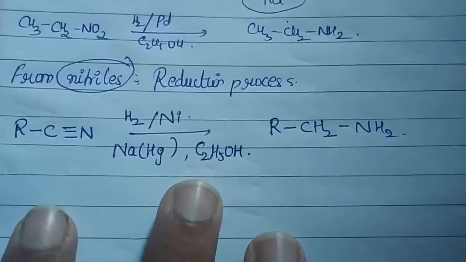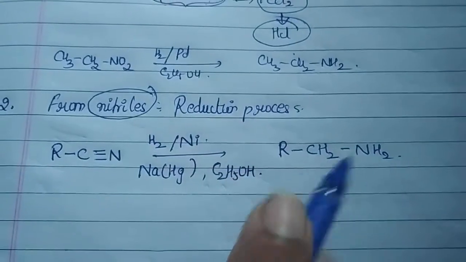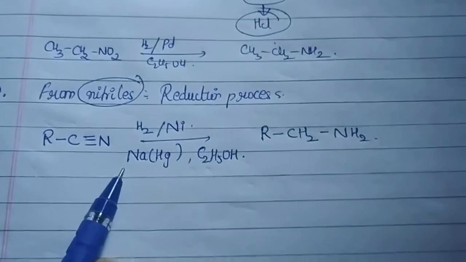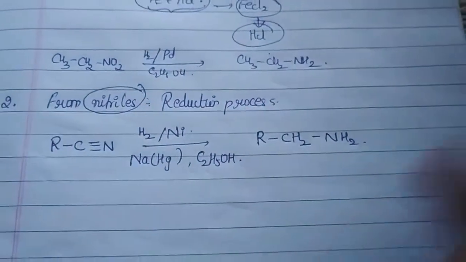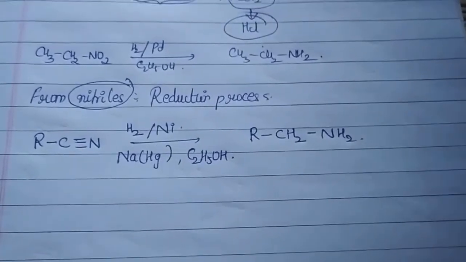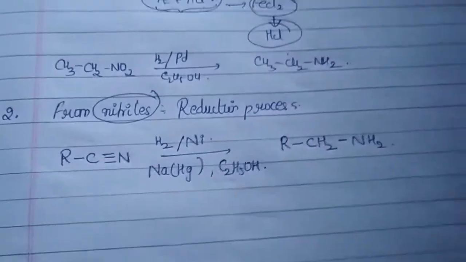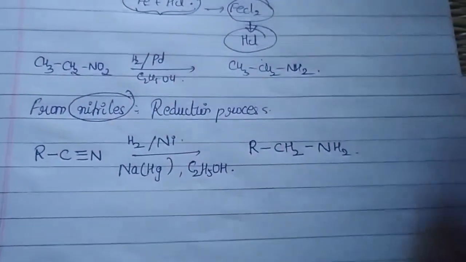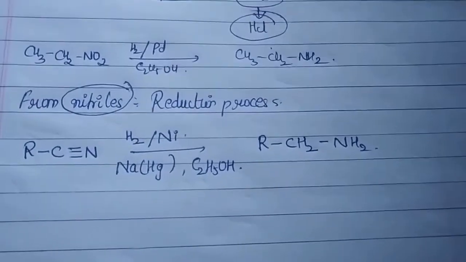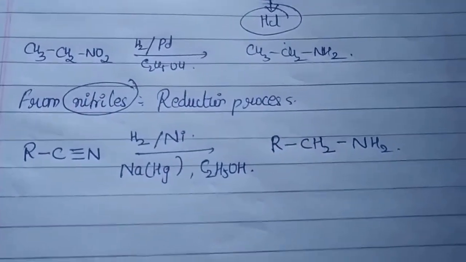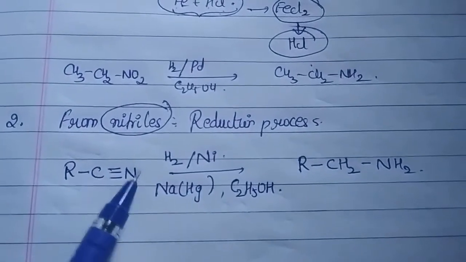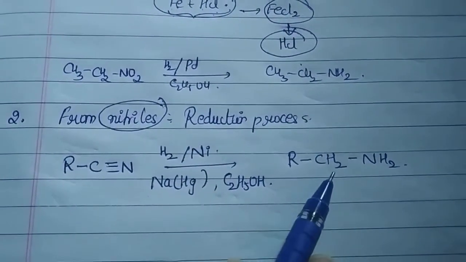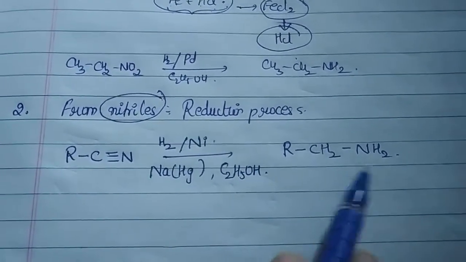In the given reaction, you could see that we have converted a nitrile to the respective primary amine in the presence of hydrogen and a nickel catalyst, and we have also used sodium amalgam so that the reaction would be faster, in the presence of ethanol. Basically, whenever you convert nitriles to amines, we are going to increase the number of carbon atoms. But the general fact to remember is nothing much. You are going to convert this C triple bond N, and whatever the C group is there, you are going to add hydrogen there. That's the funda. And you're converting the nitrogen to NH2.